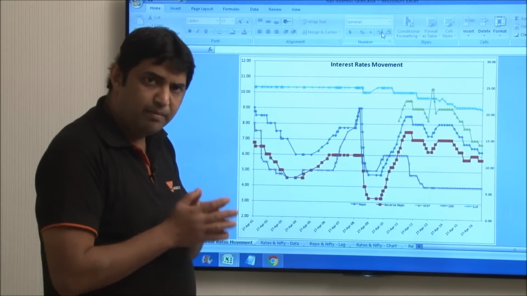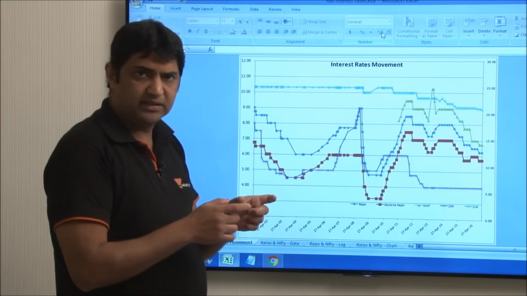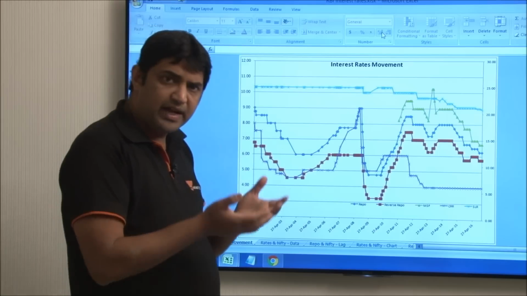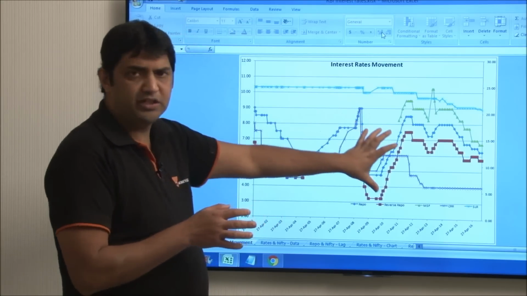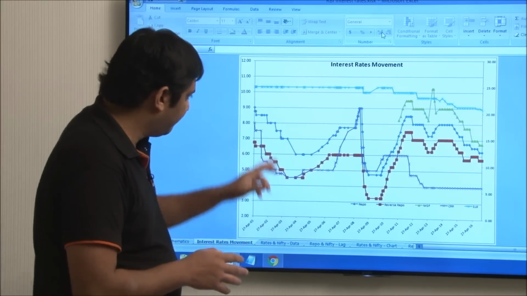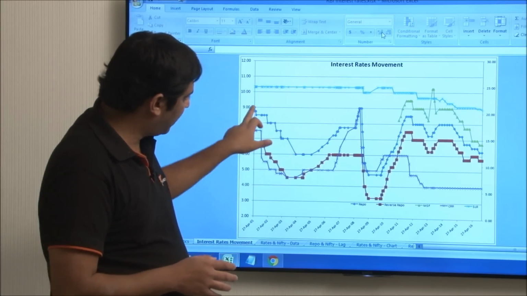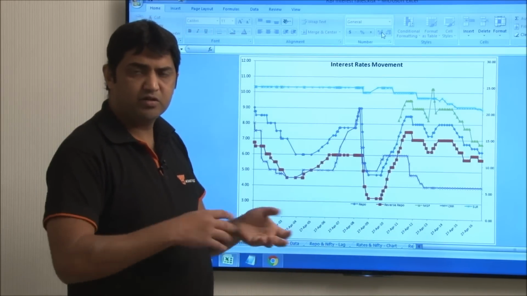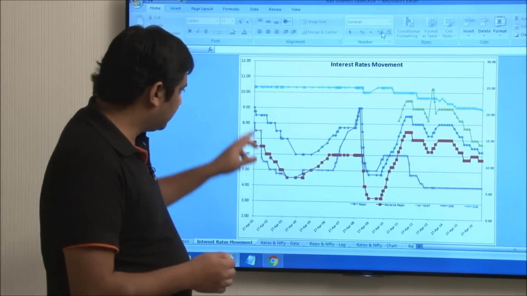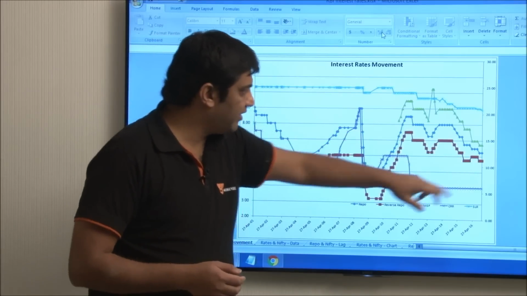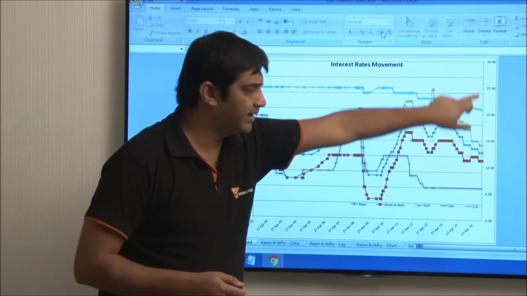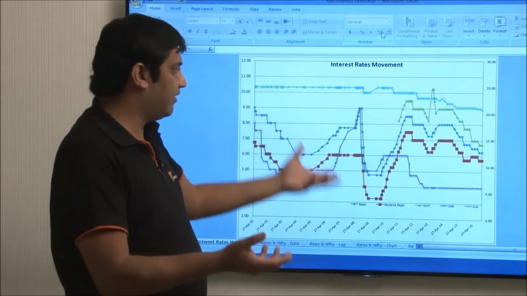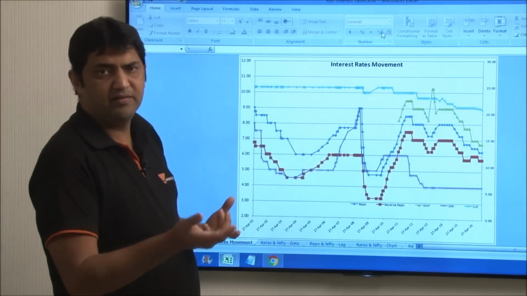The problem is many times the intermediaries who are selling us the bond funds, or even many times mutual fund employees, they themselves don't know this mathematics, and therefore what happens is when the rates have totally come down, they will end up telling investors to invest in bond funds. Because the rates have come down, the bond prices have shot up in all the cases, and therefore they are showing historical returns, and investors are also like, okay, this is a good fund, so we should be investing here.